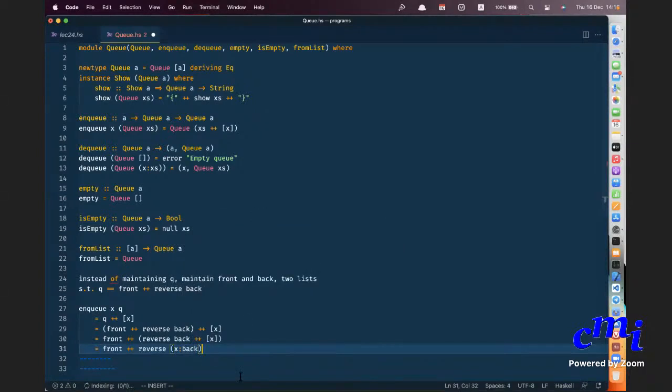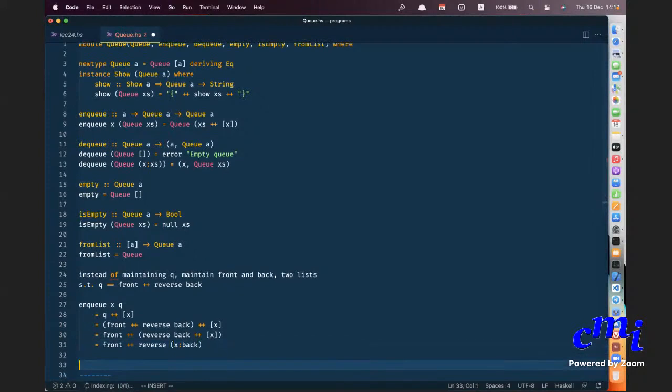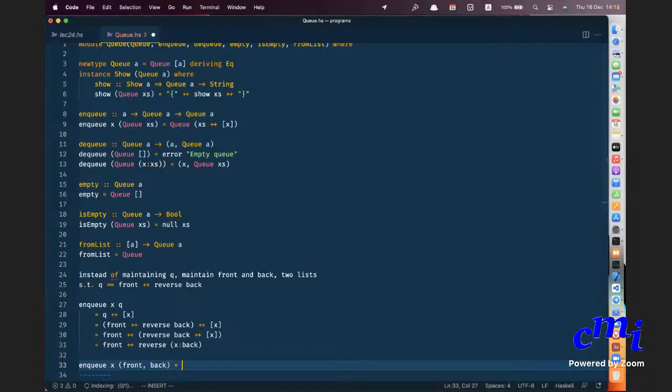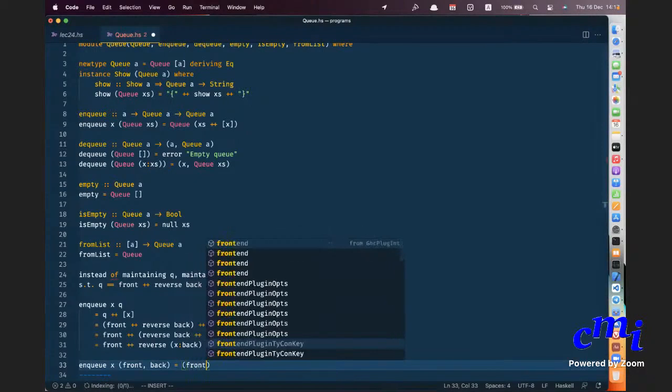So now coming back to when you are maintaining your Q as two lists, NQ of X in front comma back should be what? Front comma X colon back. Exactly. Front comma X colon back.